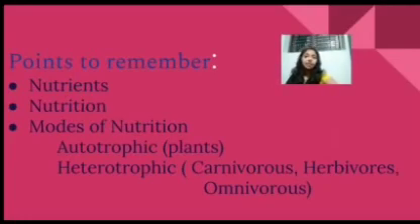And we learned that there are two modes of nutrition, autotrophic nutrition and heterotrophic nutrition. Autotrophic nutrition relates to organisms like plants that can prepare their own food using photosynthesis, and heterotrophic nutrition deals with organisms that are carnivores, herbivores, and omnivores, which cannot prepare their own food but depend on other plants or animals for their food.